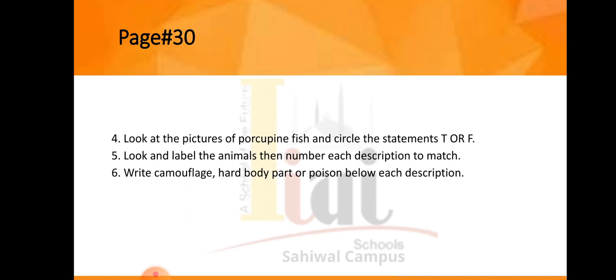The next is: a crab spider is hard to see. Its color protects it. What is its property? Its property is camouflage. You have to write under it, camouflage. Now the other four are to be done by you as your homework. It's your homework task.